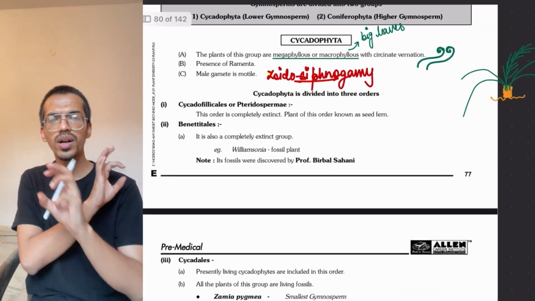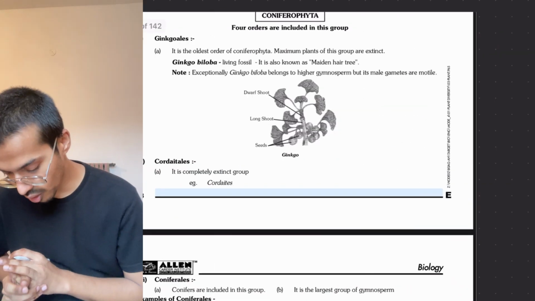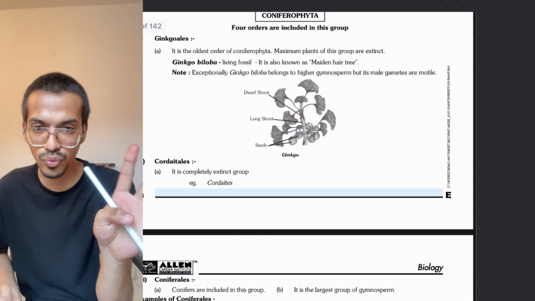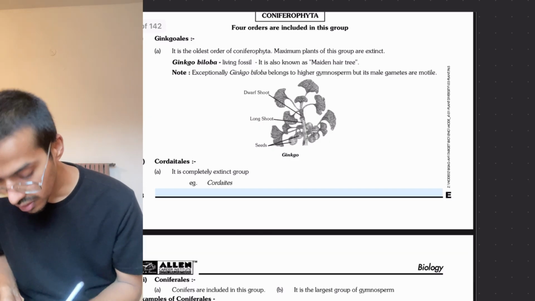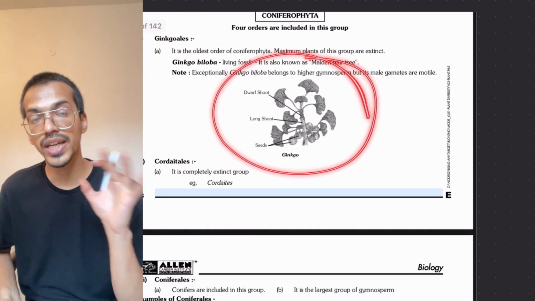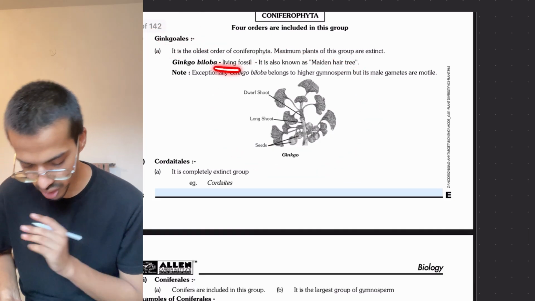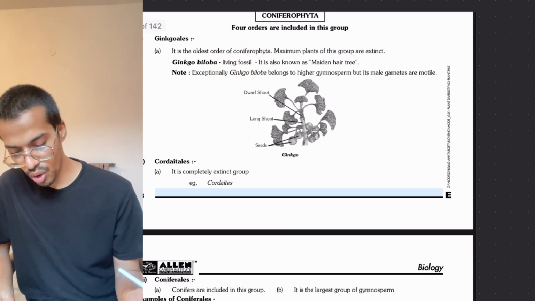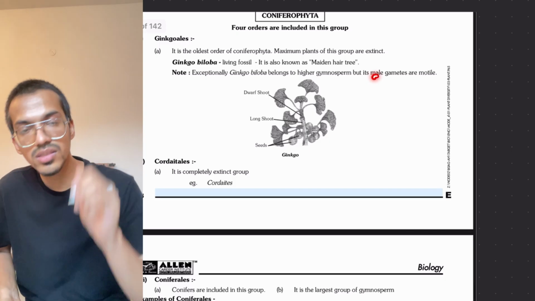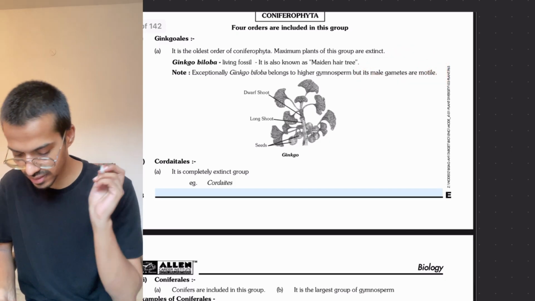So this is about cycadophytes. Then comes the coniferophytes. Here 4 different orders are there. There were 3 before, here it is 4, total 7 orders. Then ginkgo, the ginkgo plant is there. The ginkgo plant is called a living fossil. It belongs to the higher gymnosperms, but its male gamete is motile. So the only example where the male gamete is motile is in this case.